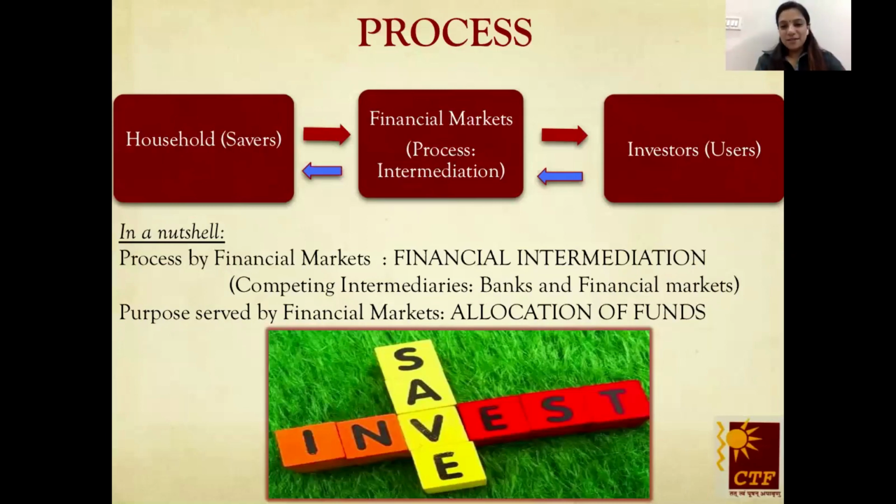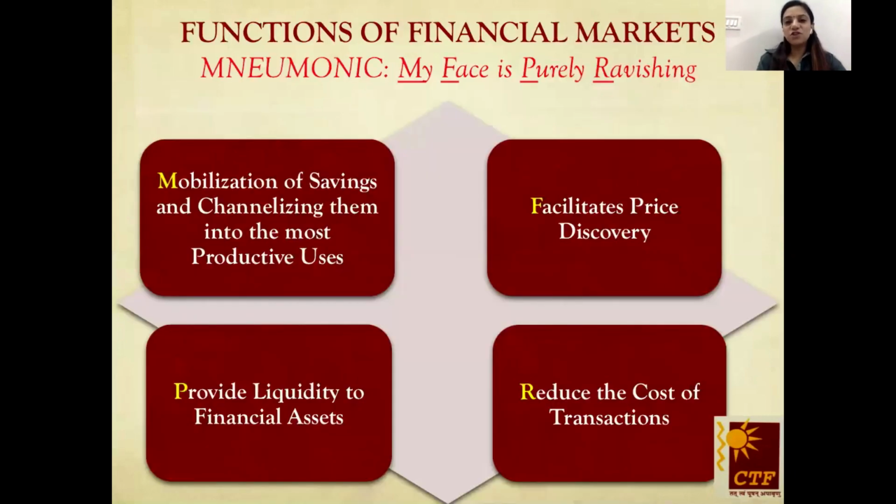Okay, so now we can summarize that this whole process in financial markets is known as financial intermediation, where the competing intermediaries are banks and financial markets, and the purpose served by financial markets is allocation of funds. Let's move on to the next slide, that is functions of financial markets. And as every student waits for, ma'am, we need an acronym to remember every point. So we'll be discussing all the acronyms over here. The mnemonic for such functions of financial markets is, My Face is Purely Ravishing.